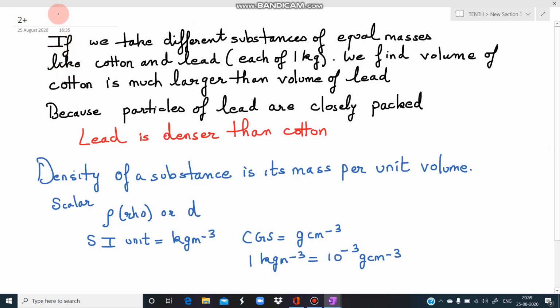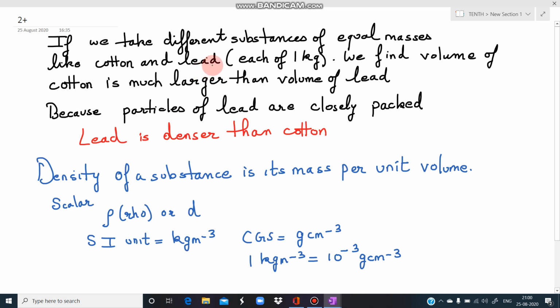Then, just as we took equal volume, now we do the same type of experiment but with equal masses and different volume. Suppose we take different substances of equal masses. The mass of all is the same. Now we are taking only two substances, cotton and lead. You can take more substances also, but the thing is that their mass is the same. We have taken the mass of each as 1 kg. Cotton is 1 kg and lead is also 1 kg, but what do we observe